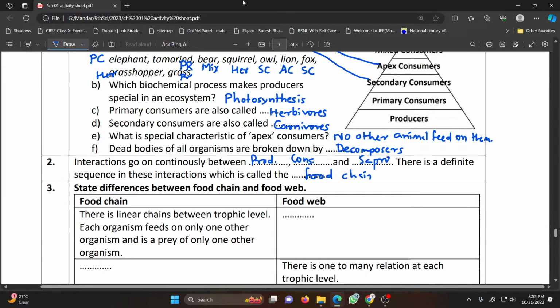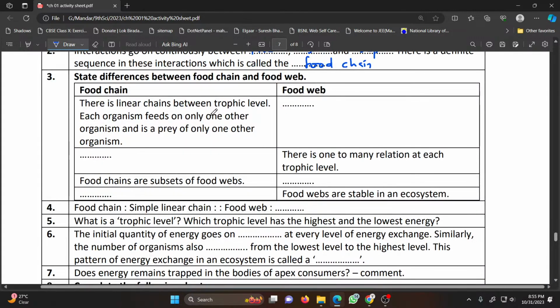Then we have food chains and we have food web. They are slightly different. In the food chain there is a linear chain between the trophic levels. Each organism feeds on only one other organism and is prey for one other organism. Whereas in case of food web, it's not a linear chain, but it's an intricate web in which an organism may be the prey for many other organisms.